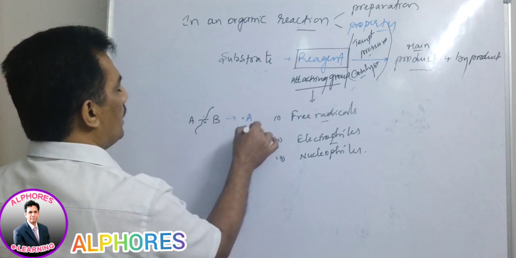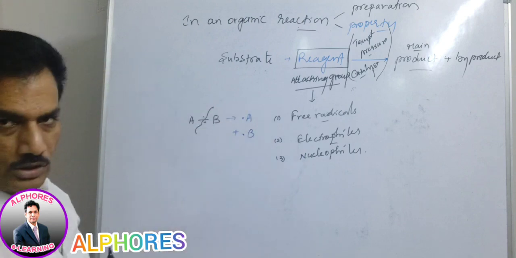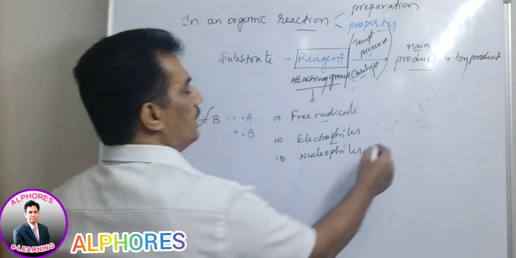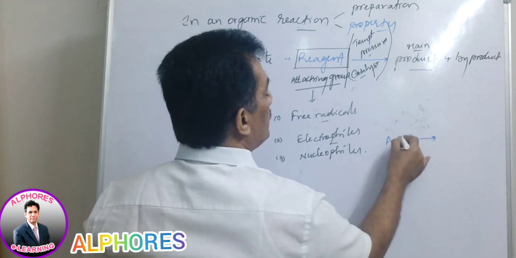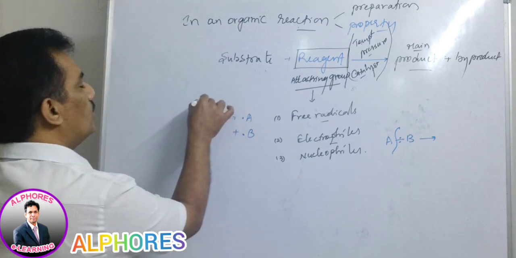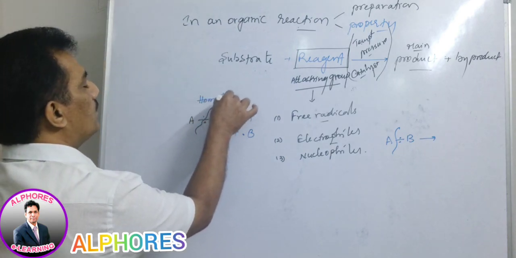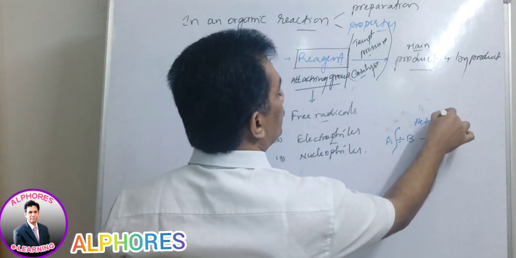It is A plus B, odd electron species, not a charge. Unlike that, here A, B, when the electrons are distributed unequally, it is not homolytic. Already you know this word, homolytic fission. Here it is heterolytic fission.